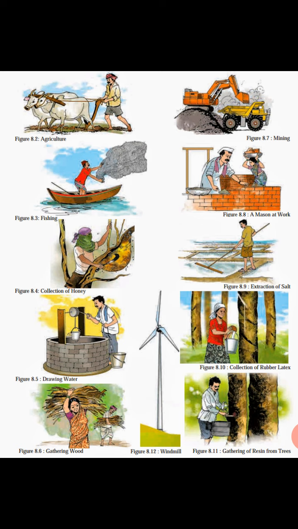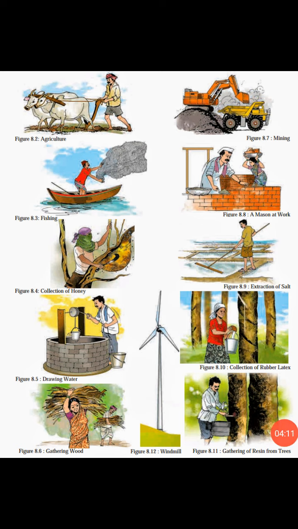Now 8.6, you can see gathering wood. A man and a woman collecting wood from the forest. The forest is also a natural resource. In the forest you can see many types of animals, then plants, trees, wood, all things are natural. So wood is also natural, and human beings were using wood for many purposes. So this is also a natural resource, right students?